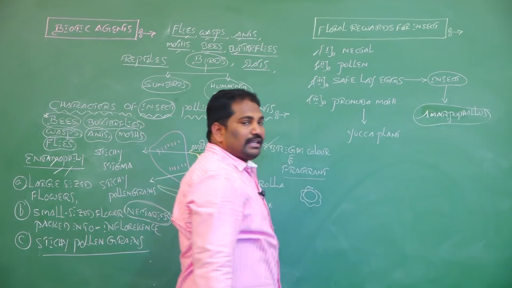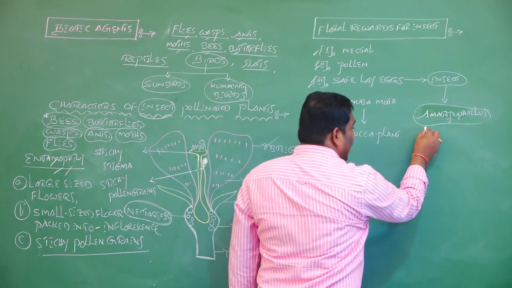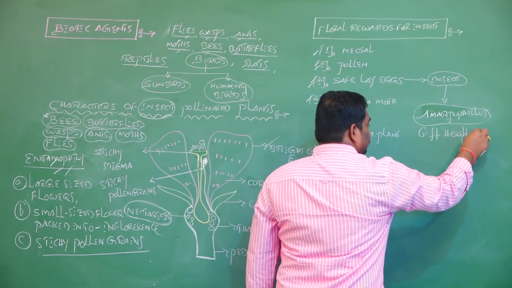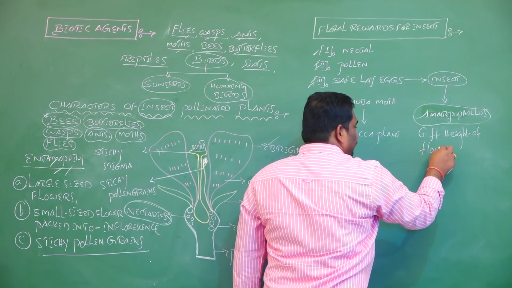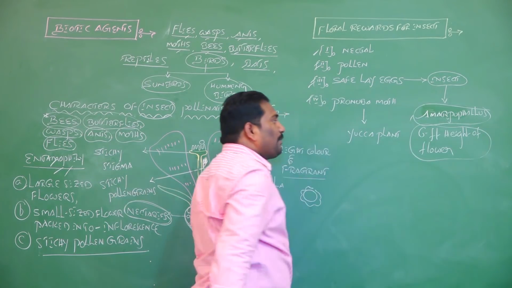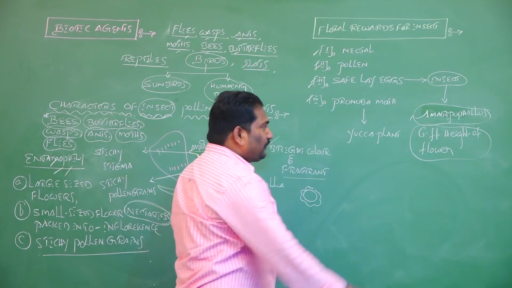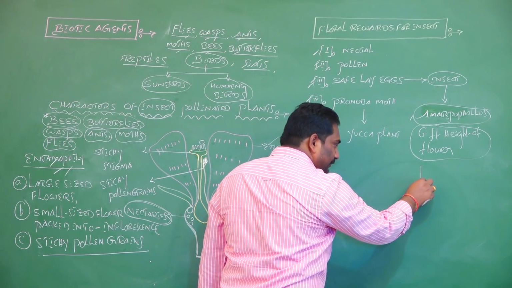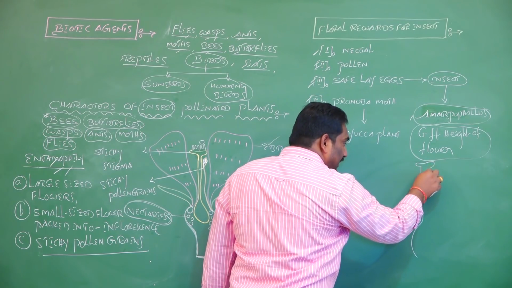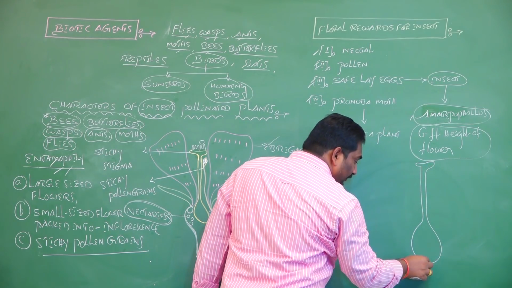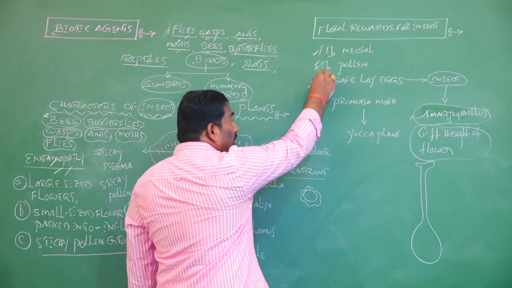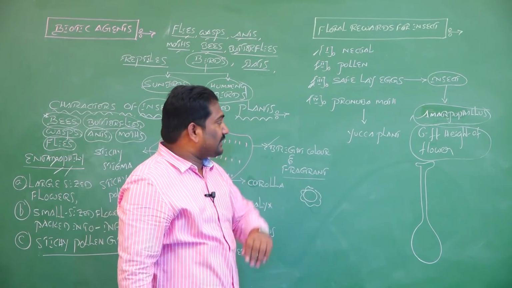Amorphophallus is a plant. It has a flower 6 feet in height. The 6-foot-tall flower is seen in one plant called Amorphophallus. When the flower is 6 feet high, most insects lay eggs in its flowers for safety. This is the third floral reward for insects.